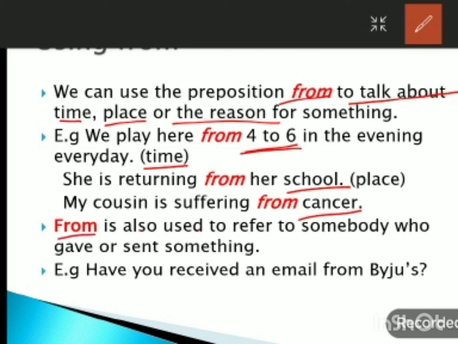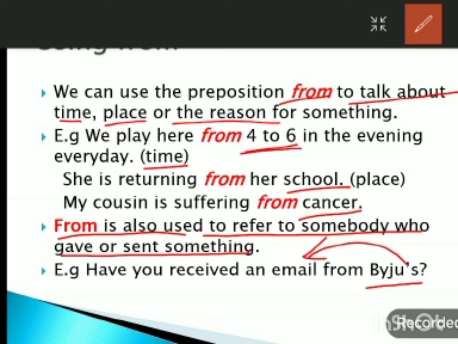Next, from is also used to refer to somebody who gave or sent something. Like when you ask, have you received an email from Byju's? It means we refer that Byju's is going to send an email.